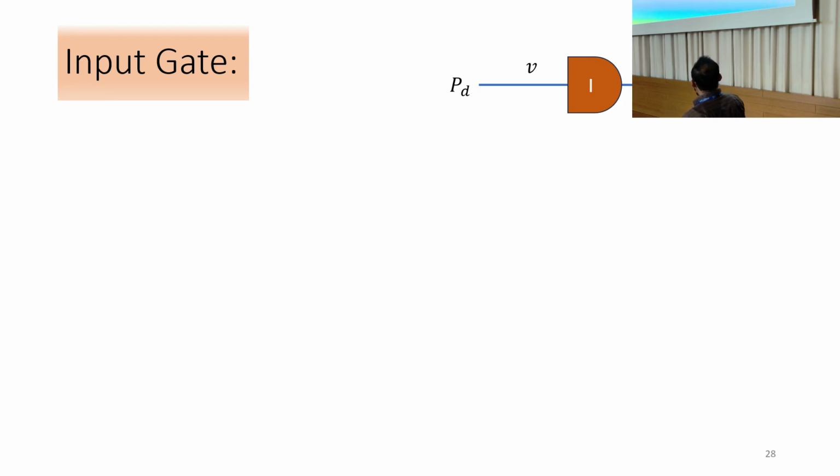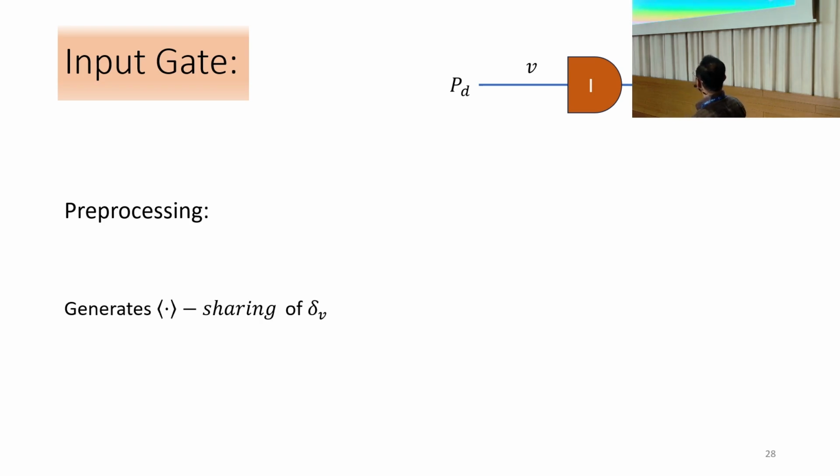Okay, now we are ready to discuss the individual gates. For the input gate, consider that P_D is a dealer who wants to send the input v, and we want to have a mask sharing of this input v. For that purpose, in the pre-processing phase, a random mask delta v is prepared, and then the helper party sends this delta v to the dealer.